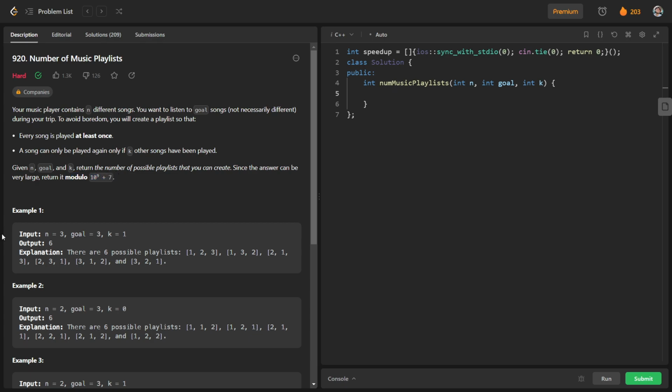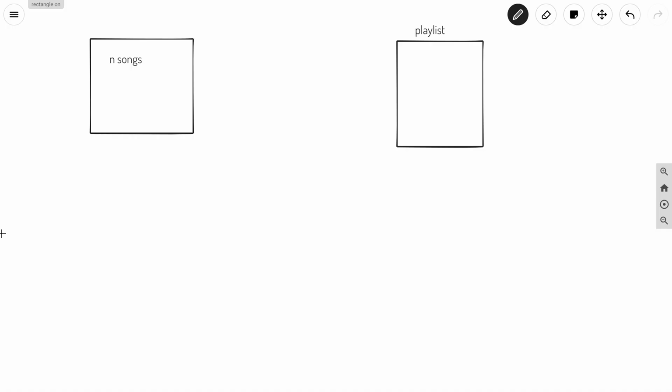So let us have a closer view of this question. So let's say n is equal to 3, okay, and we have goal is equal to again 3 and k is equal to 1. This is our first input, and what we can do, we have a playlist with us. So initially this playlist is empty, so we have two choices with us: either we add a new song in this playlist or we add any existing song in the playlist. So basically I will write here what are the two choices with us.